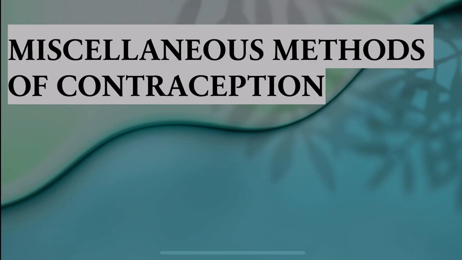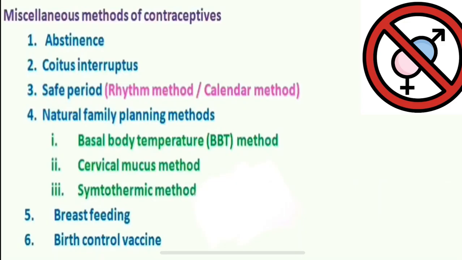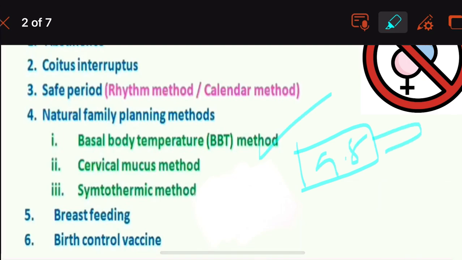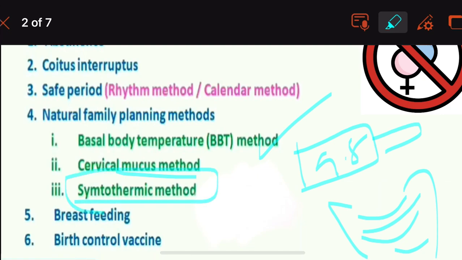Welcome back. In today's video, we are going to discuss the miscellaneous methods of contraception. The miscellaneous methods include sexual abstinence, coitus interruptus, safe period, also known as the rhythm method or calendar method, and natural family planning methods, which include the basal body temperature method, the cervical mucus method and the symptothermic method.